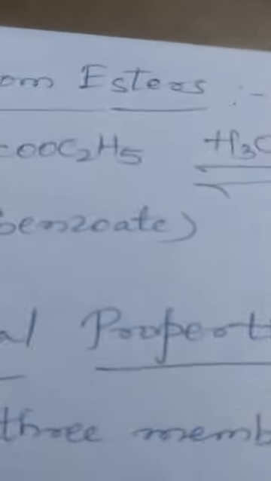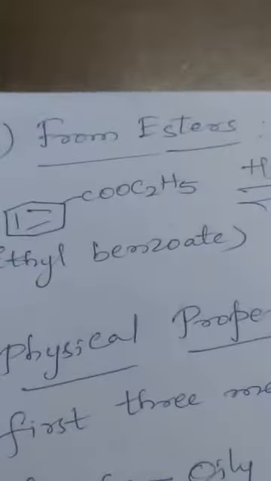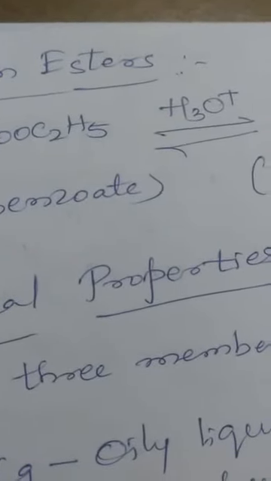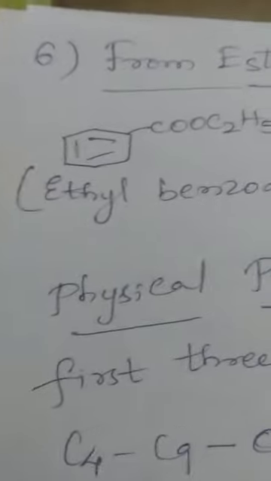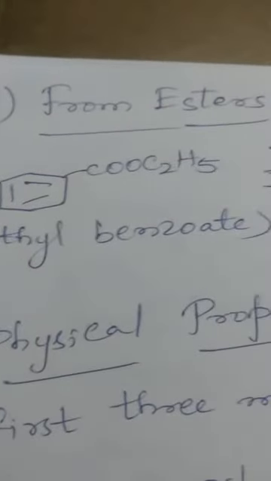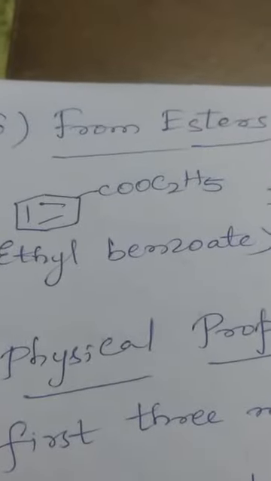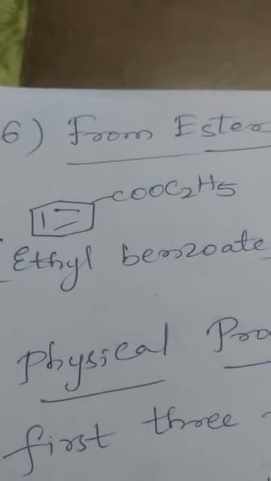And the last method of preparation is from esters. So from esters, you will have to do once again the acid hydrolysis. One example which is taken here is that of C6H5COOC2H5, which is called ethyl benzoate.